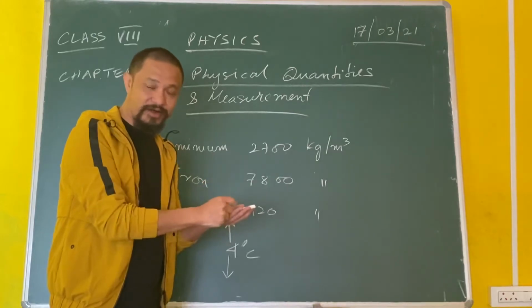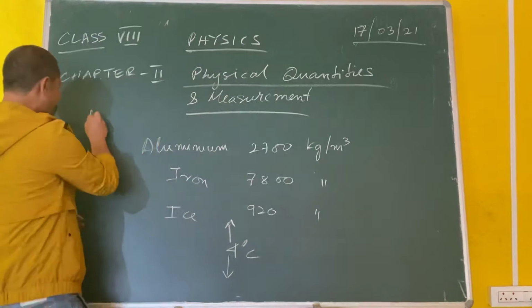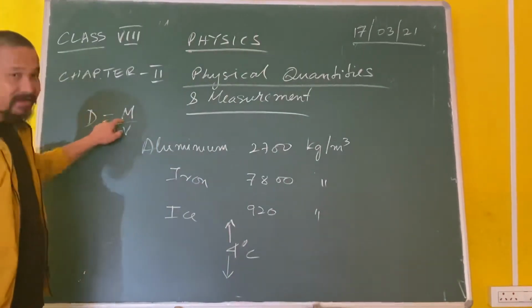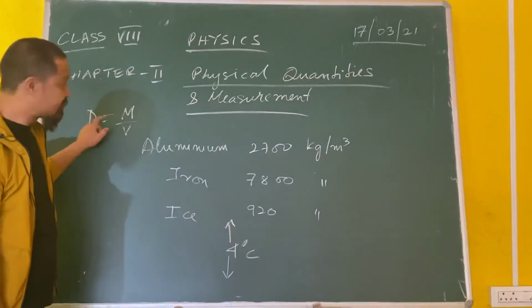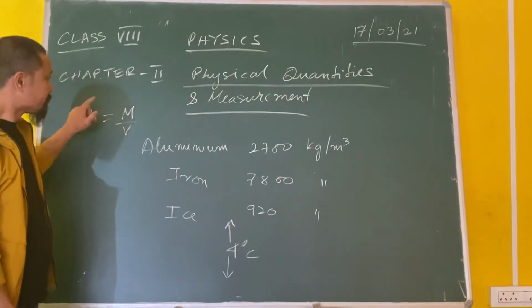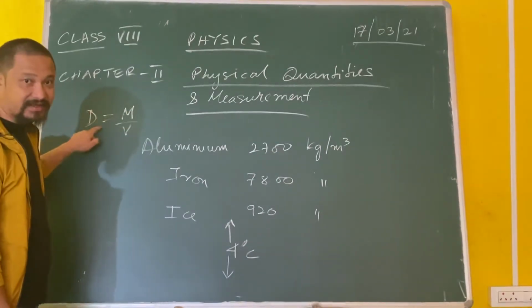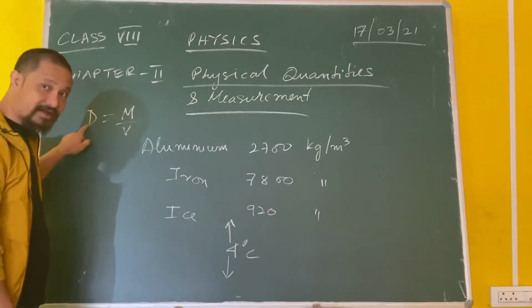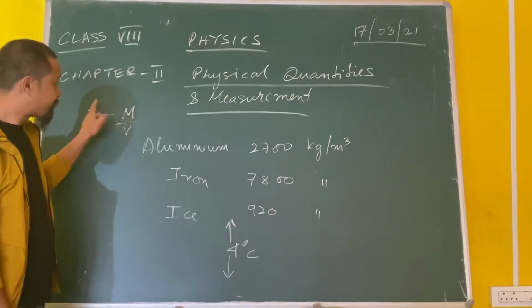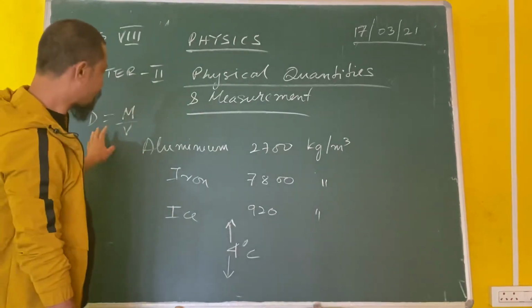Because liquid molecules have more space, so volume is high. As we know from the formula, density equals mass upon volume, right? Density and mass are directly proportional to each other. Density and volume are inversely proportional to each other. What do I mean by this? If mass increases, density increases. If mass decreases, density decreases. If volume increases, density decreases. If volume decreases, density increases. So these two are like friends, these two are like enemies, right? So this is the relationship between them.